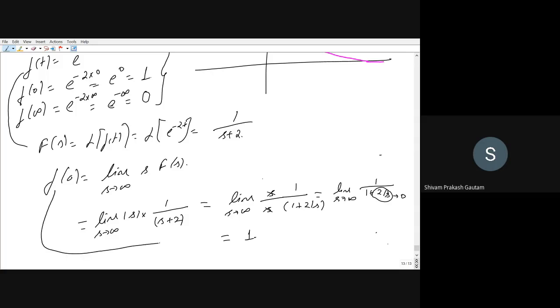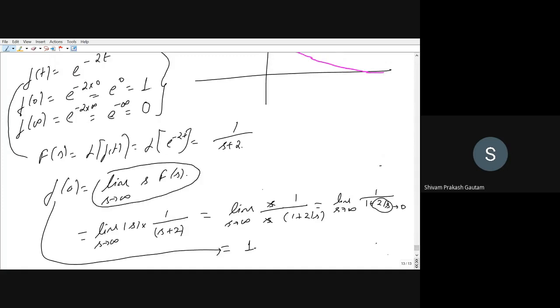So you can see we have calculated the initial value directly by using our formula. What is our formula? That is limit s tends to infinite, s F(s). If you want to remember, just remember that time is inversely proportional to frequency. If time is more, then frequency will be less.